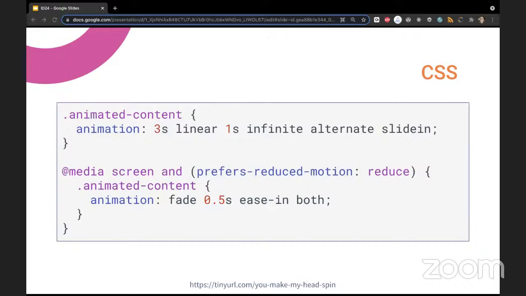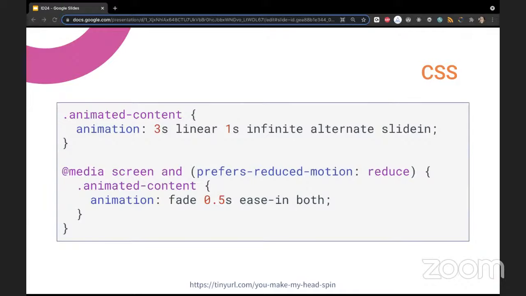So prefers-reduced-motion has two values when you are querying it. It can be either reduce, which means that the user has chosen the reduced motion setting from their operating system's level, or the other possibility is no-preference, which means that they have never touched that setting, or they've first turned it on and then off.